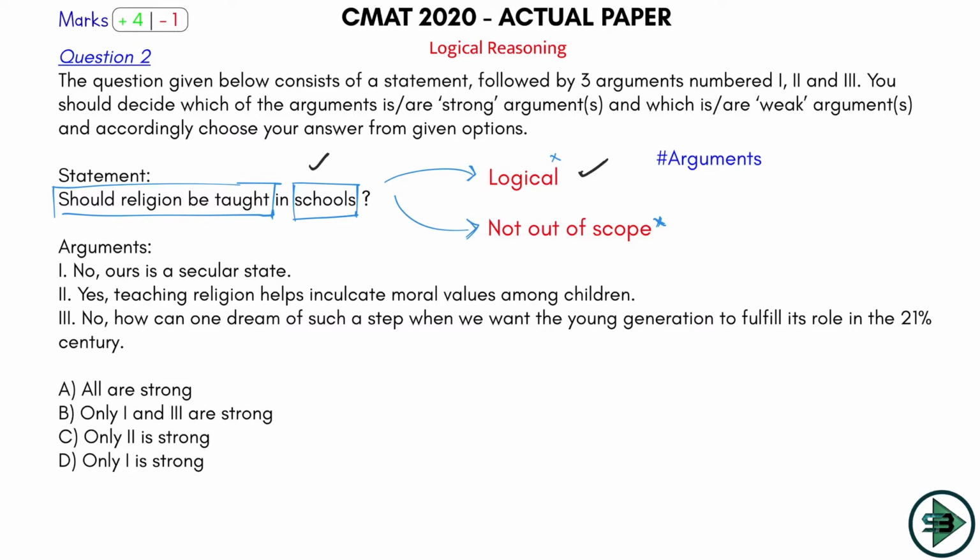If they would have given a reason, ours is a secular state and so reason and so it should not be taught, then I could have possibly thought about it. But they are not giving any reason. So what if ours is a secular state? All the religions are equal. I know that. So should the religion be taught? You are not giving me any reason for that. So weak argument, because there is no substantial logic that is being given for this. So logic fails this argument.